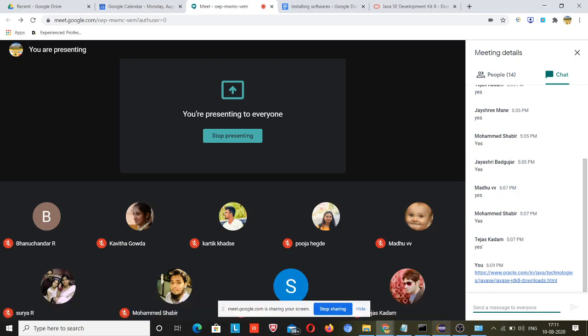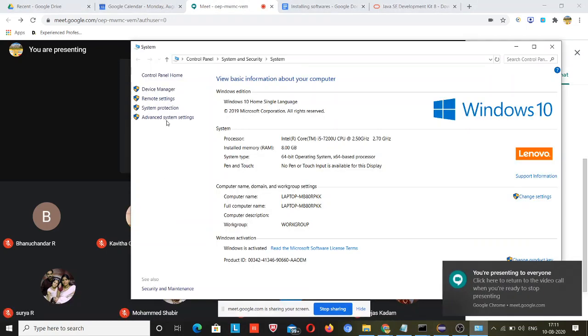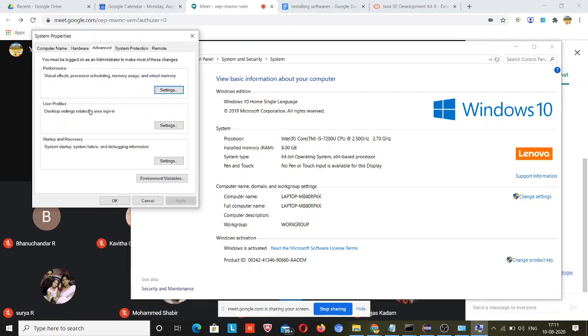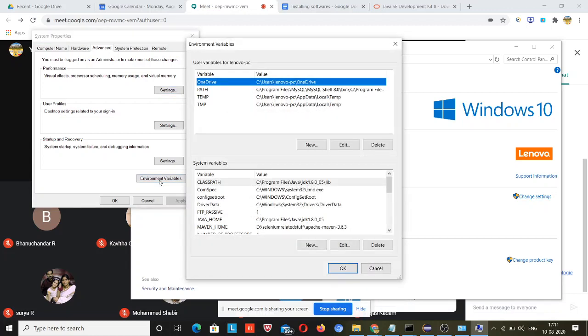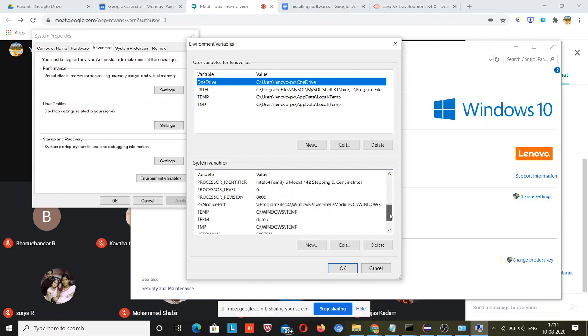So after that, you have checked. After that, you just need to see this icon, just click on this link. After that, this will open. Okay, so here you can see environment variables. Just click on this environment variables. Now if you have not configured your path, then you need to do it. If you have already configured, just ignore this process. This is for those who have not installed Java on their machines.